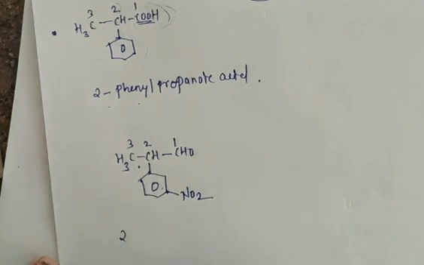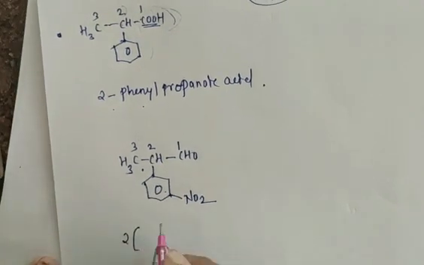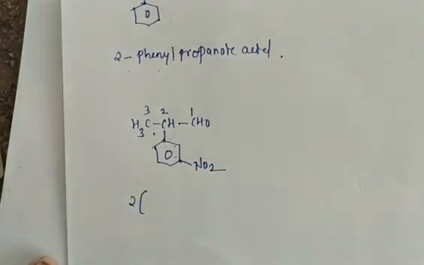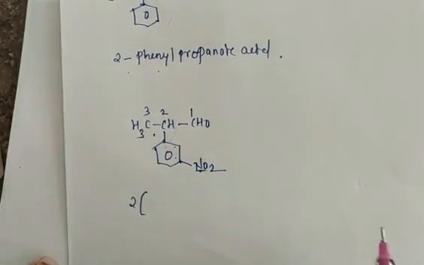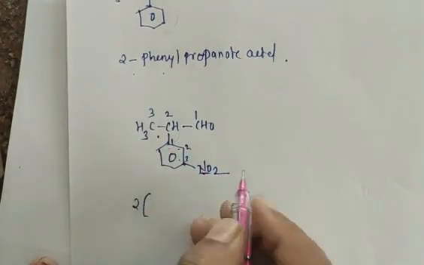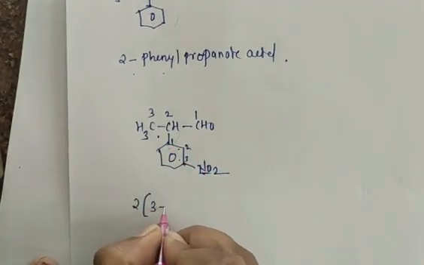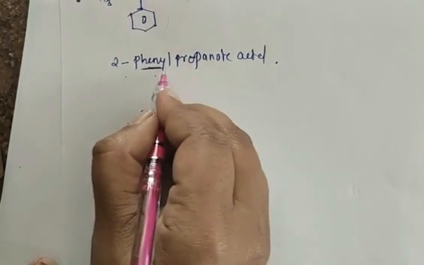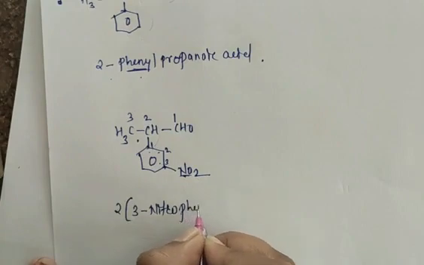I will write here second. We have a benzene ring here, but on the benzene ring we have a nitro group. So numbering starts from here 1, 2, 3. At third position we have the nitro group. So 3 nitro, and this is nothing but phenyl.